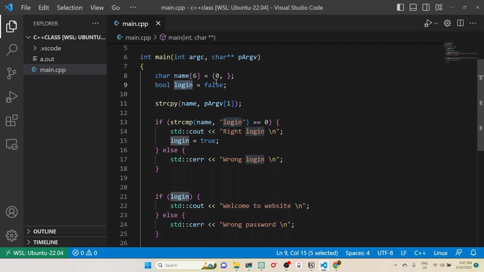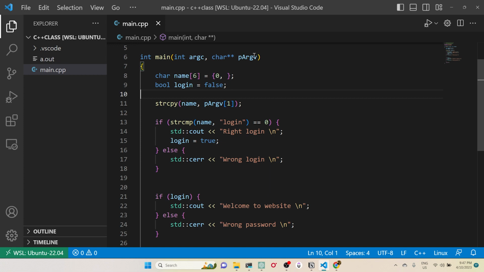By default, anything which is not 0 is considered true, even if it is 11. So that is the reason. The buffer is overflowing with whatever input I'm sending from the user.